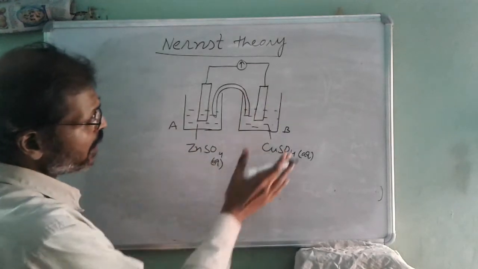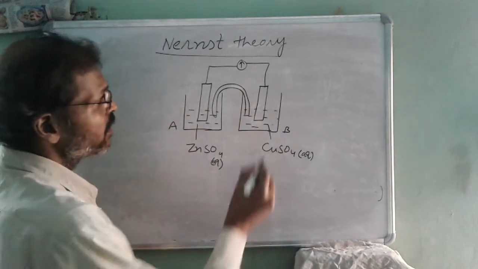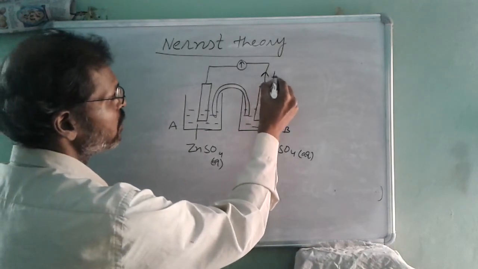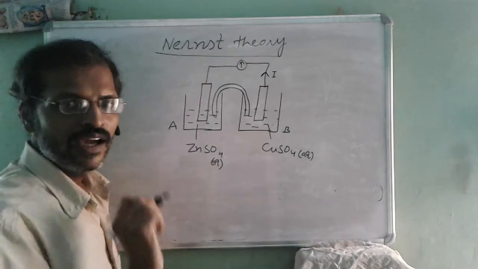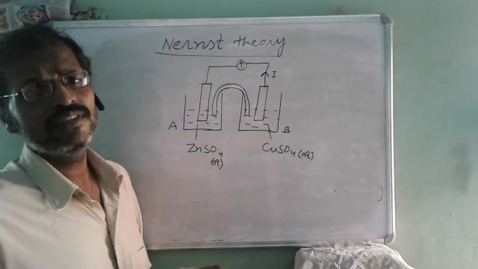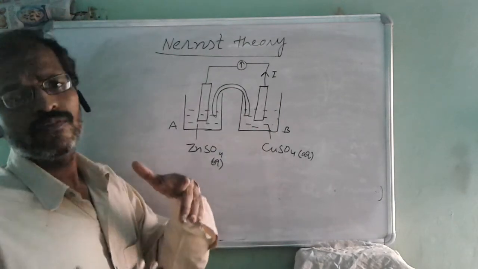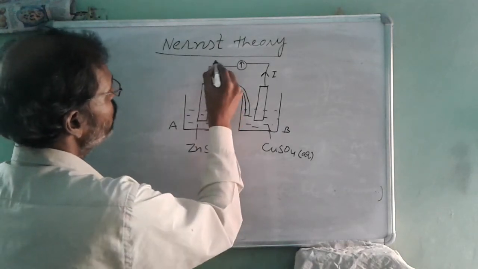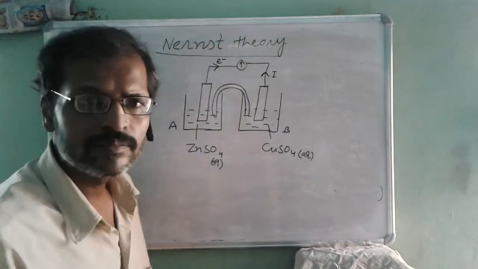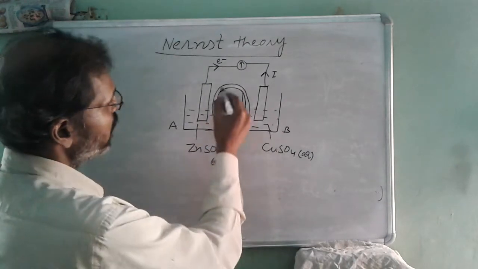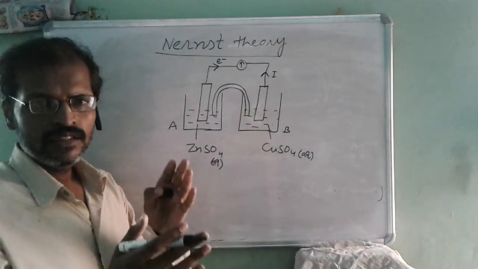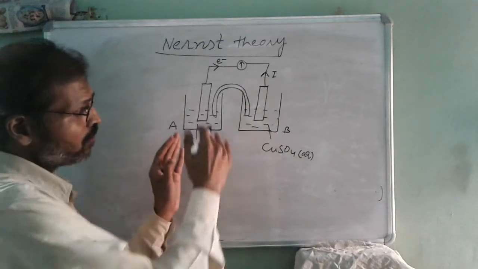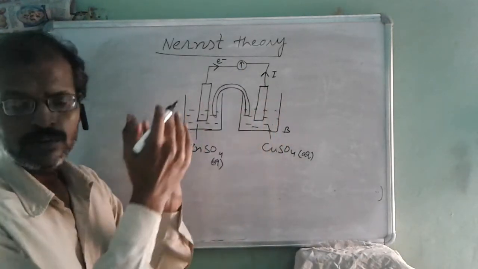Actually, in this type of electrochemical cell, current will flow from copper to zinc, and the flow of electrons is considered opposite to the flow of current. So electrons will flow from zinc to copper, and this salt bridge acts as a system that balances the ions across the electrodes.